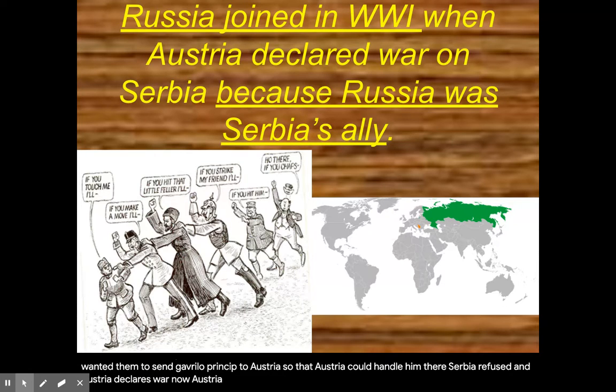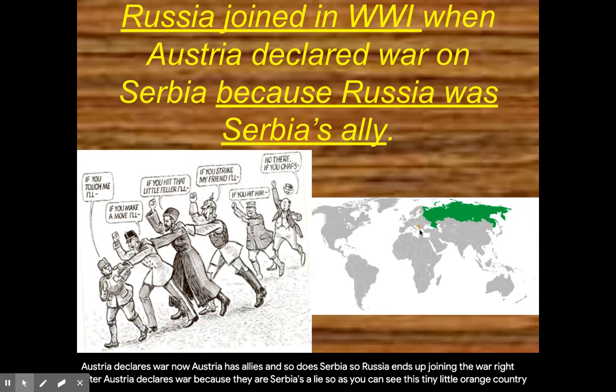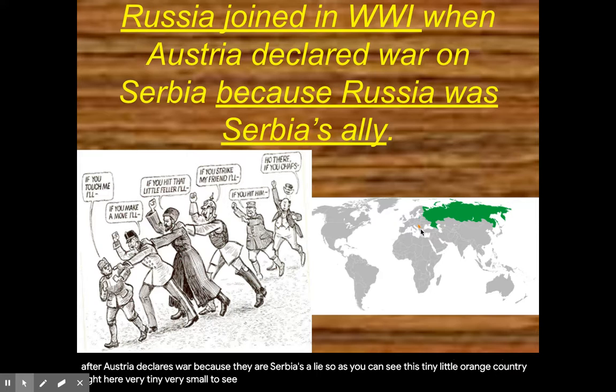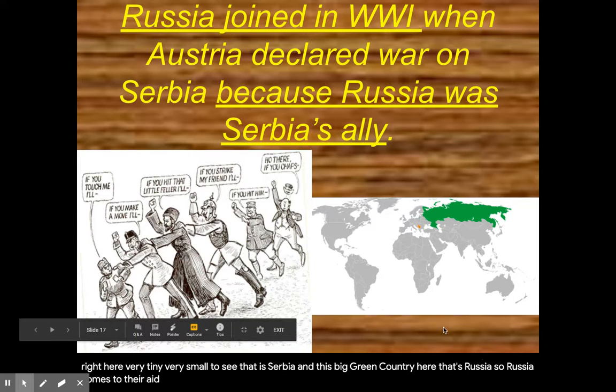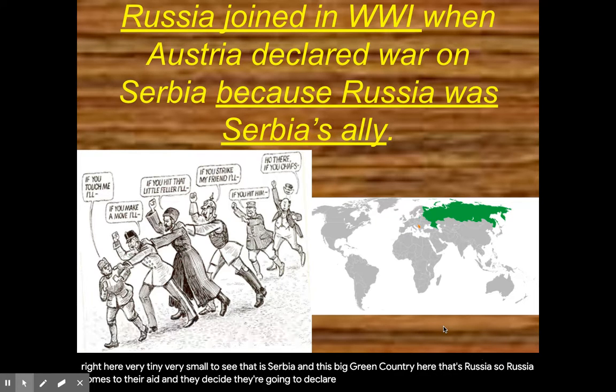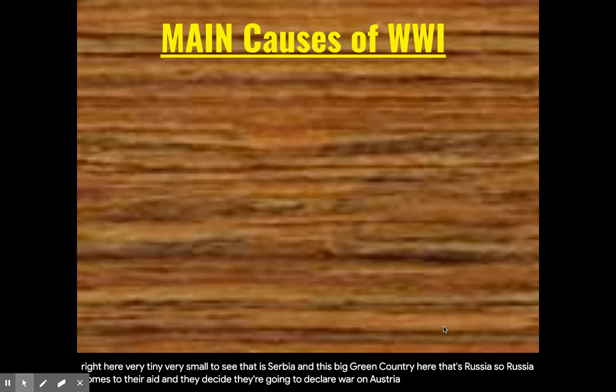Now, Austria has allies, and so does Serbia. So Russia ends up joining the war right after Austria declares war because they are Serbia's ally. So as you can see, this tiny little orange country right here, very small to see, that is Serbia. And this big green country here, that's Russia. So Russia comes to their aid, and they decide they're going to declare war on Austria.